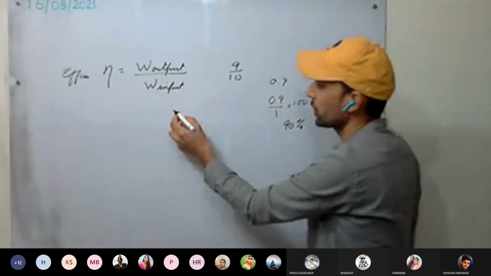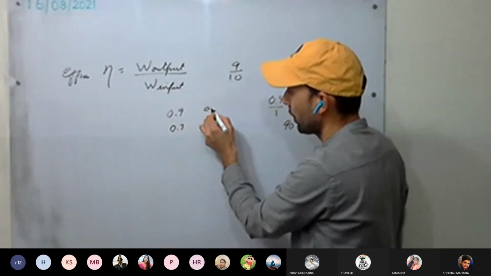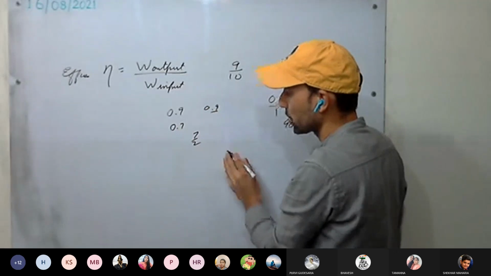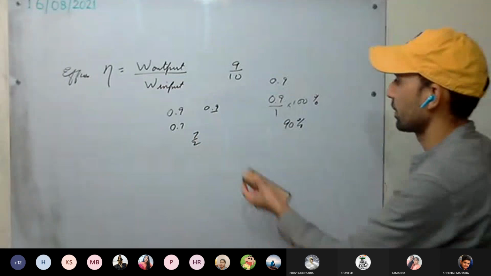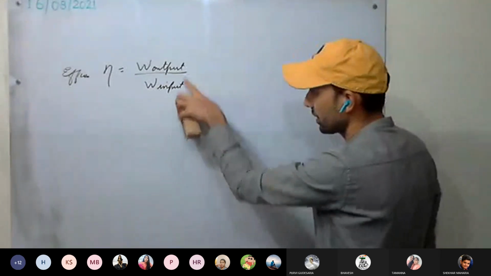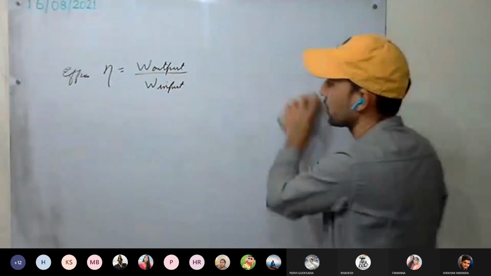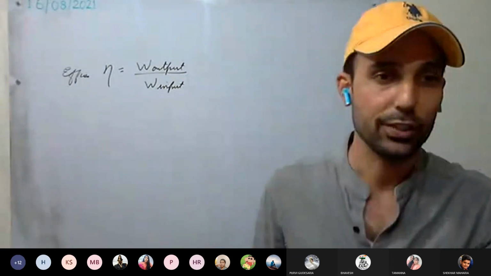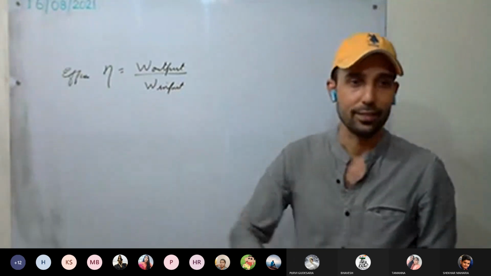Understood now? Efficiency can be mentioned in ratio form, or we can convert it to percentage. It is never more than 100%. Always remember, efficiency cannot be more than 100%.